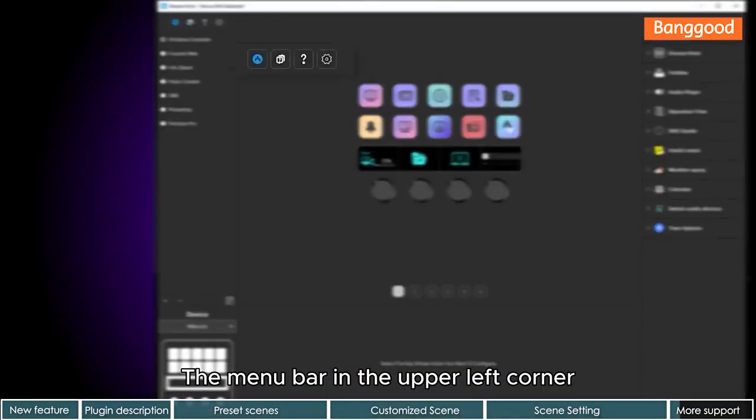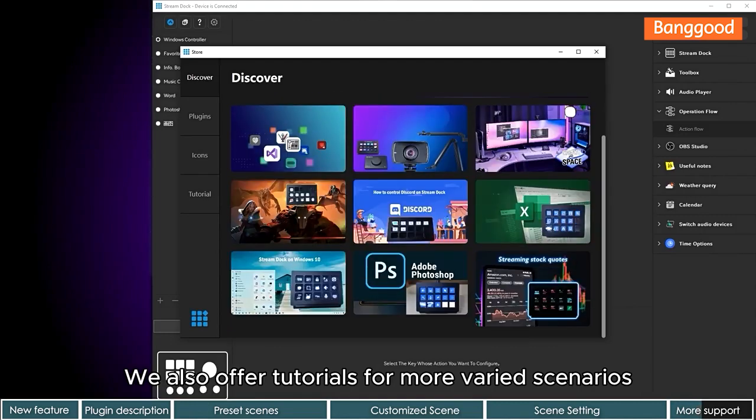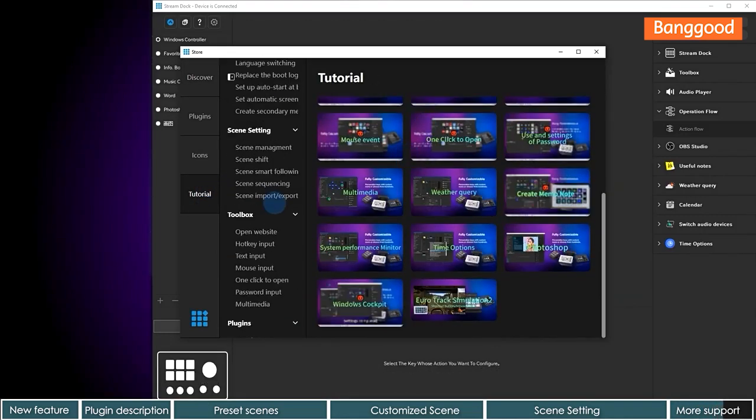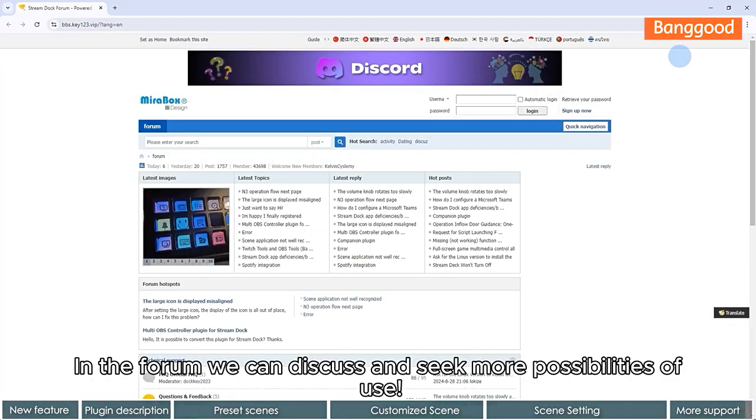The menu bar in the upper left corner. We also offer tutorials for more varied scenarios and tutorials on how to use the plugin. In the forum we can discuss and seek more possibilities of use.